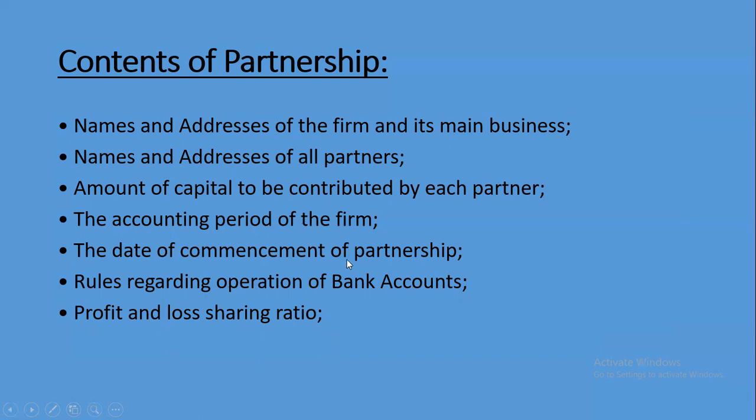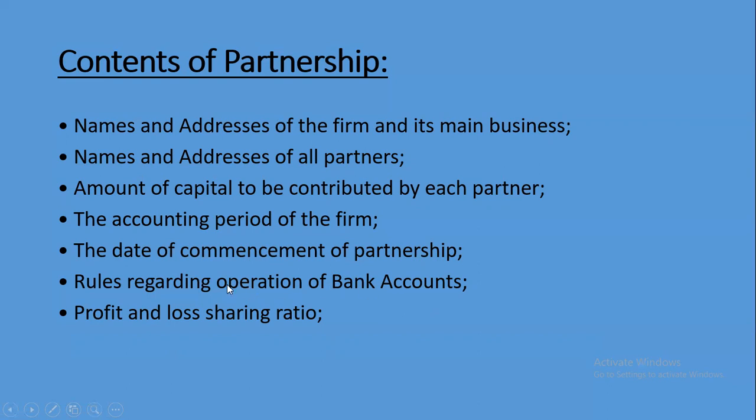And the date of commencement of the partnership. The partnership deed will mention the date on which the partnership has started, the business has started. And the rules: if you're starting a partnership firm, you will be maintaining a bank account, right? So all those things, you need to mention what the rules are for operating the bank accounts. So those things should be mentioned in the partnership deed.